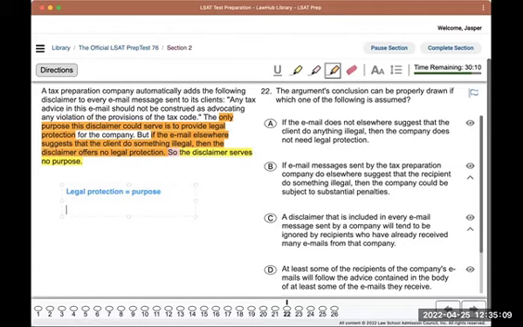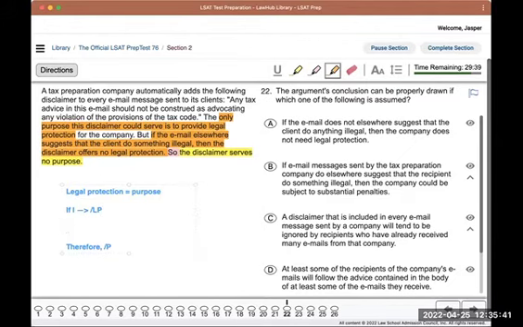Then we have if it suggests that they do something illegal, right? Then we have no legal protection. Therefore, no purpose, right? And like no purpose at all, right? Like just the disclaimer serves no purpose.